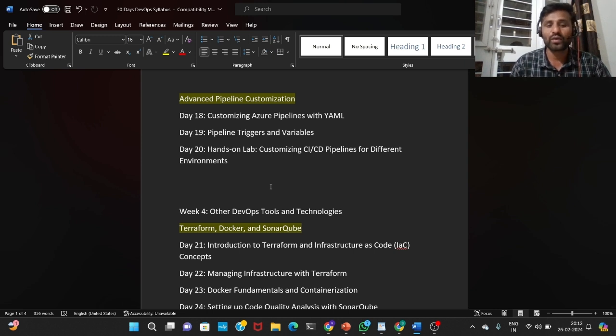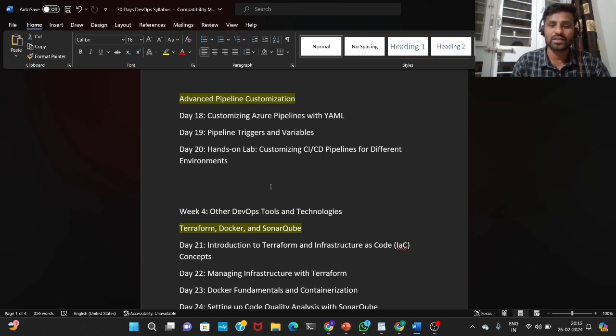So how can we go with YAML? How can we run multi-stage pipelines using YAML? We'll see customizing Azure Pipelines with YAML first, on day 18. Day 19 is pipeline triggers and variables. How can we set up the pipeline triggers, and variables also? We'll see that on day 19.